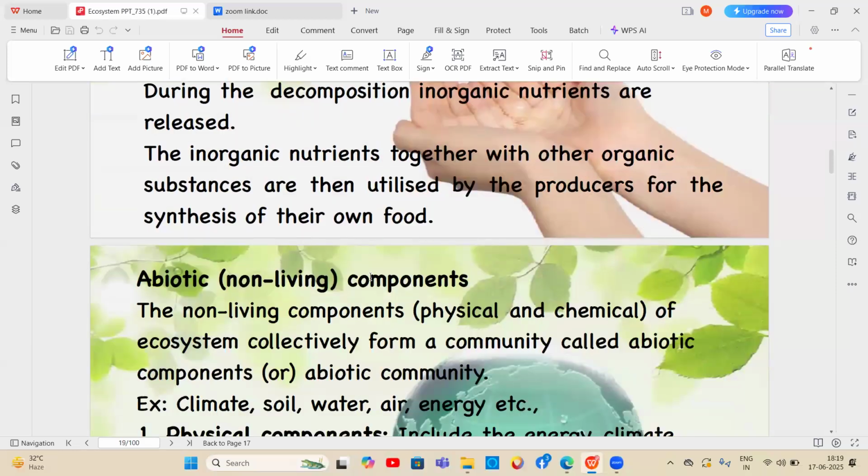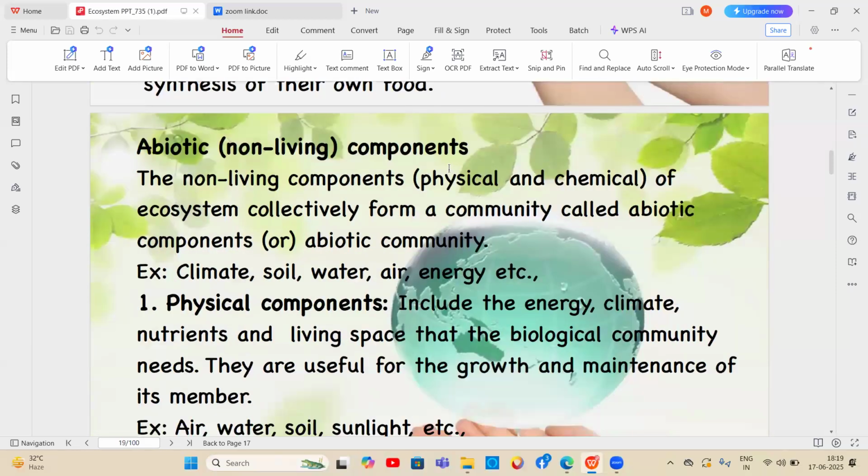Generally, an ecosystem constitutes two components, biotic and abiotic. Abiotic means non-living components. Here the non-living physical and chemical components of the ecosystem collectively form the community called the abiotic components.